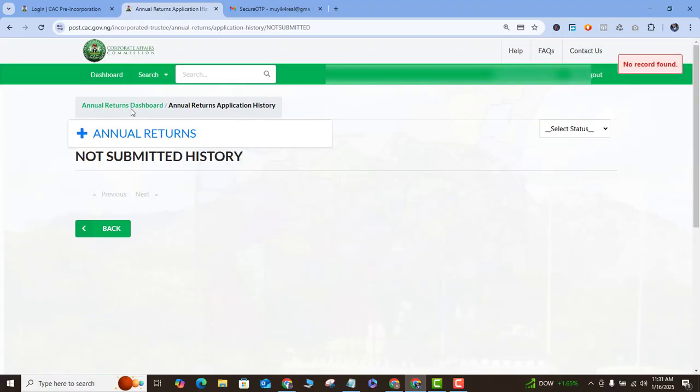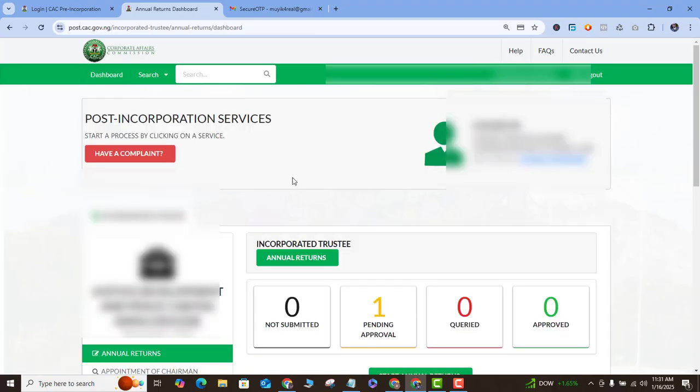If I come back to the dashboard here, you will see that this particular one is now pending approval. All I need to do is keep checking it, and when it's approved, it's going to appear here as an approved registration. So that is how easy it is for you to file your annual returns for Incorporated Trustees.